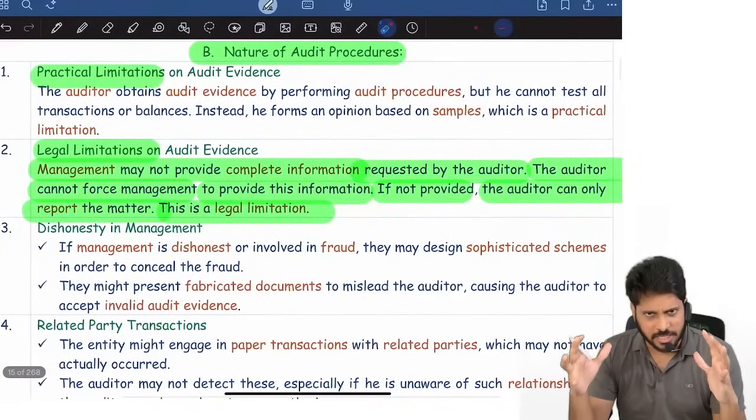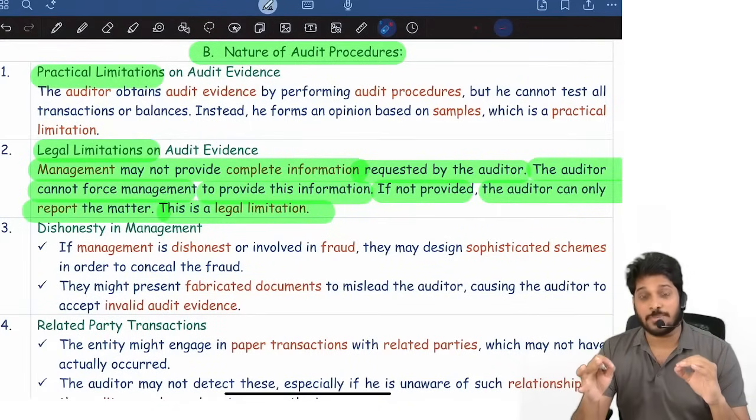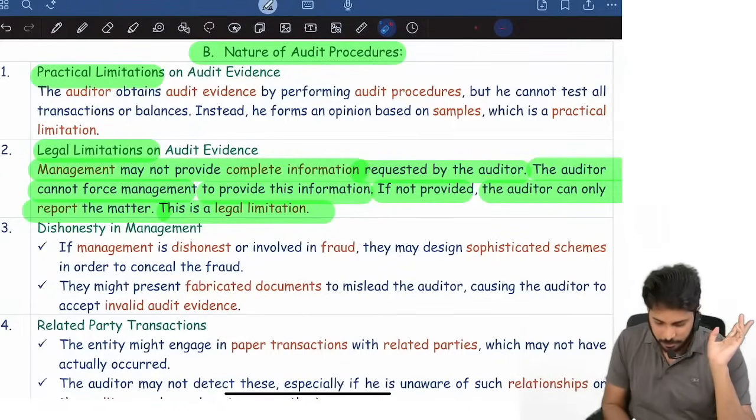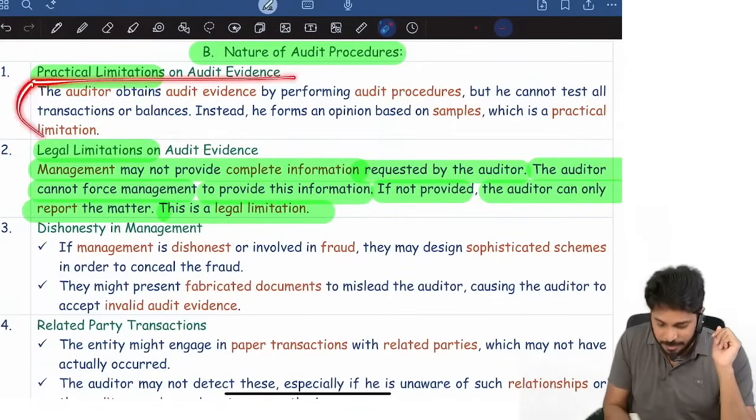there are inherent limitations in audit. One of the inherent limitations is nature of audit procedure. Nature of audit procedure involves practical limitation and legal limitation. Give it with an example. Nothing but write legal limitation and write this matter. That's it. And practical limitation, write this matter.